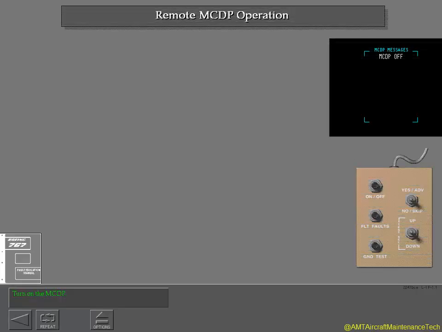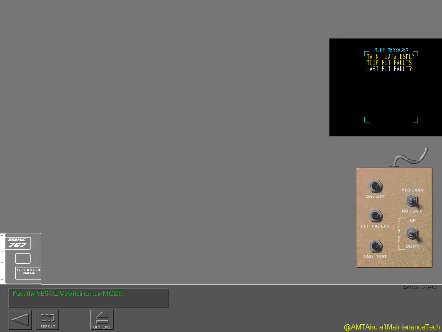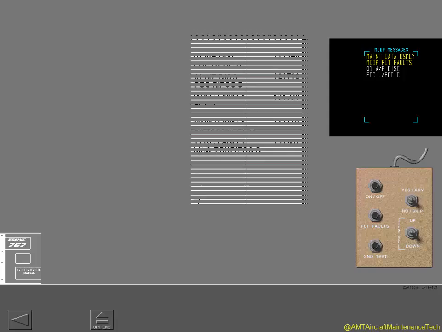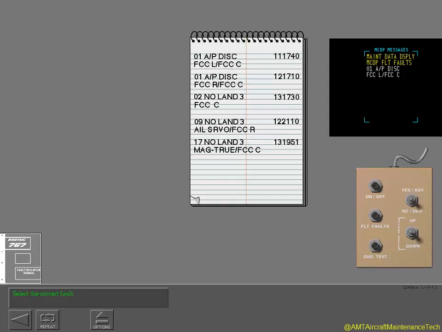Turn on the MCDP. Review the last flight faults. Compare the faults shown with the list you made from the main equipment center. Touch the correct fault.